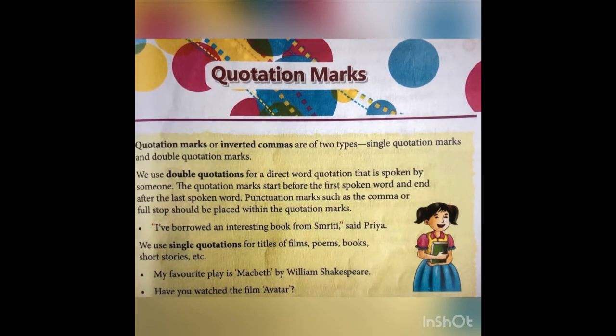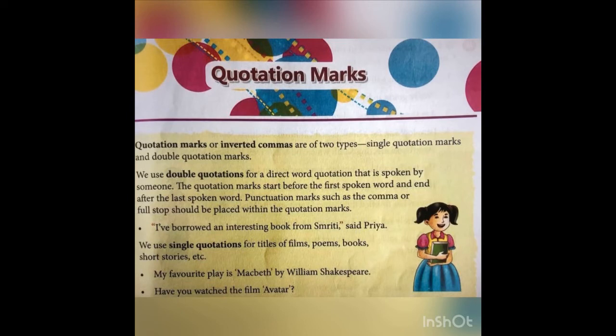And where do we use single quotation mark? We use single quotation mark when we write the title of a film, or the title of poems, books, short stories, etc. Suppose you are writing Macbeth. Macbeth is the name of a play. So when you write Macbeth, you have to use single quotation here. You're not supposed to use double quotation.